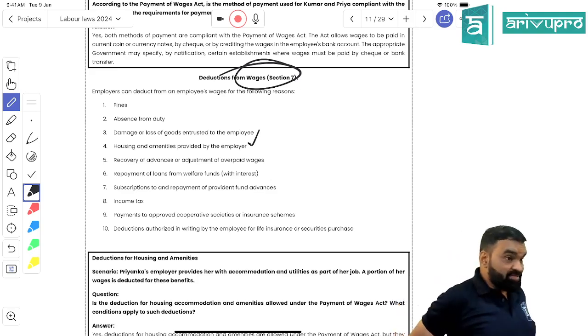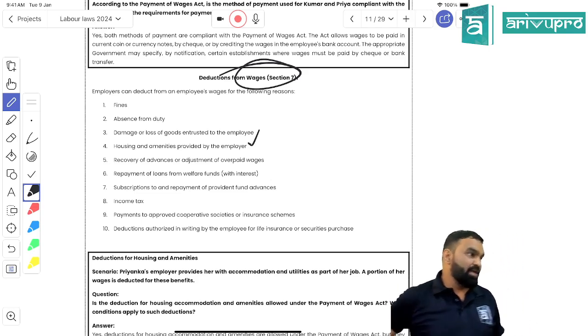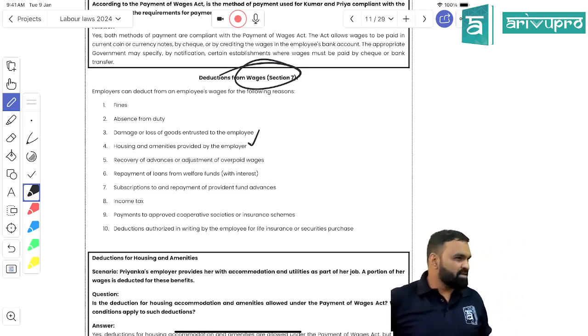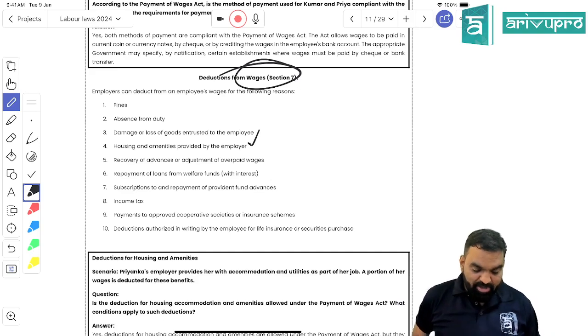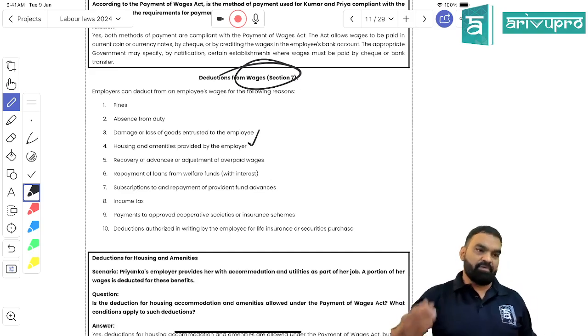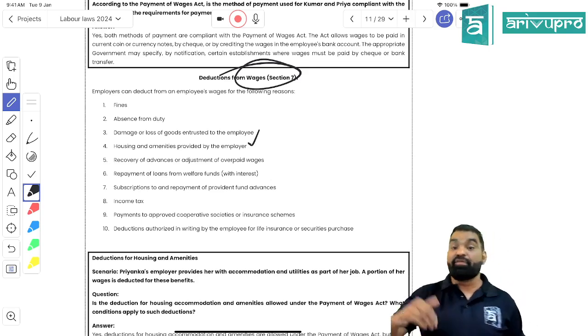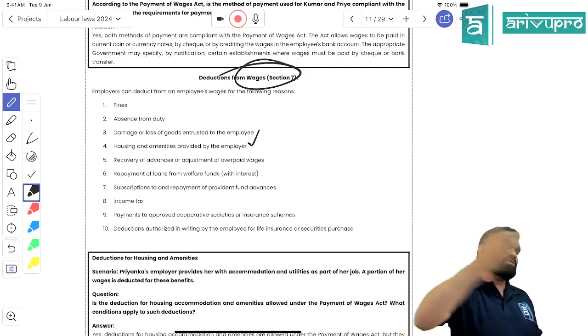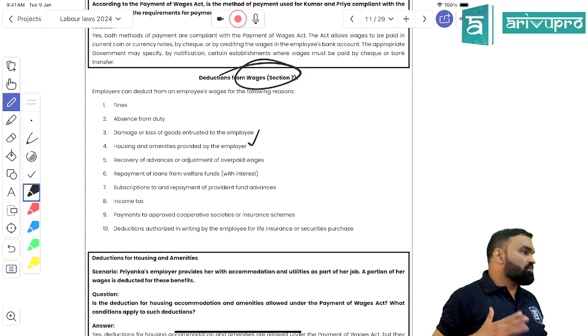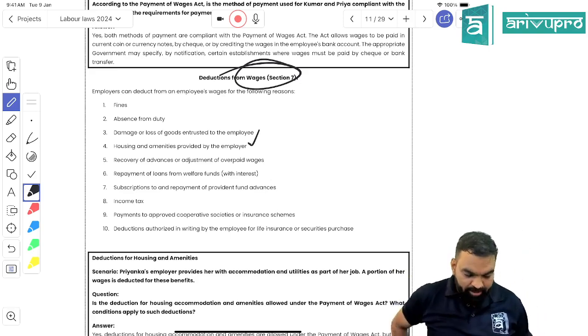Next, income tax, right? TDS will be deducted. Logical, students, right? Next, payment to an approved cooperative society. If the organization has taken any kind of insurance for you, that insurance premium, that insurance contribution, will be deducted, right?